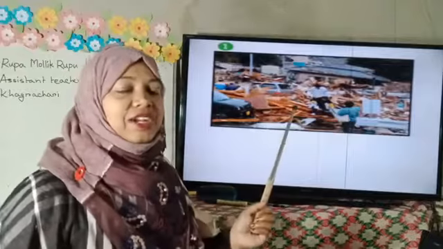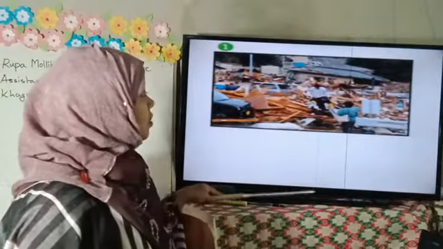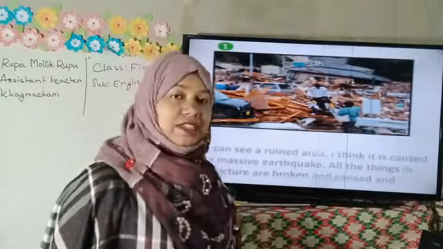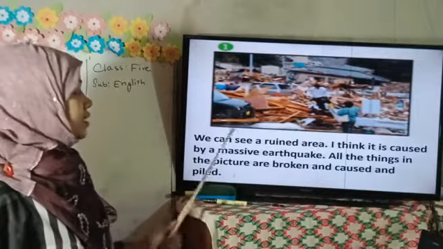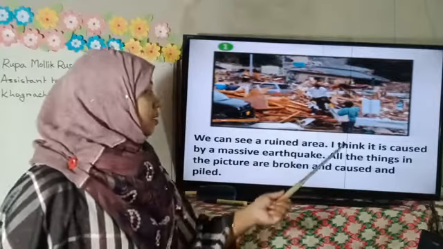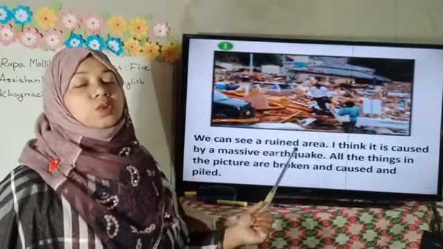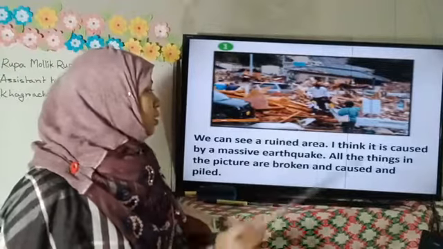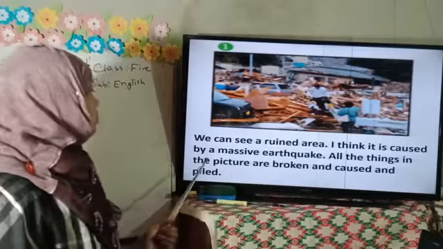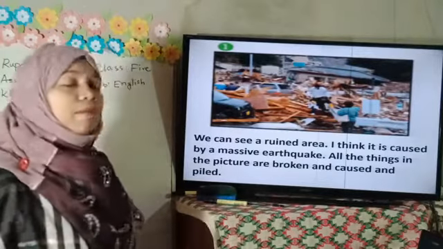Okay, now I would like to discuss that we can see a ruined area. I think it is caused by a massive earthquake. All the things in the picture are broken and piled up.